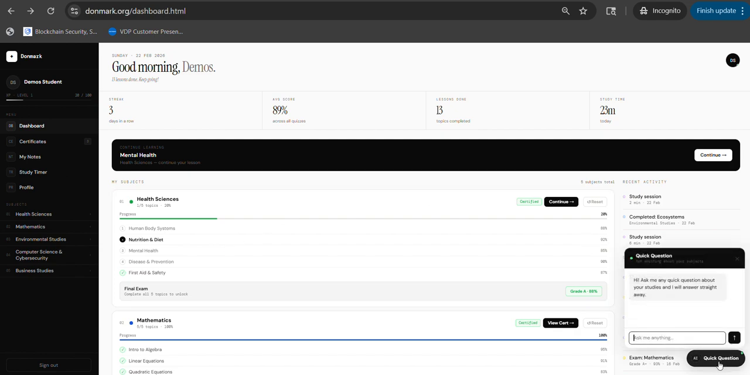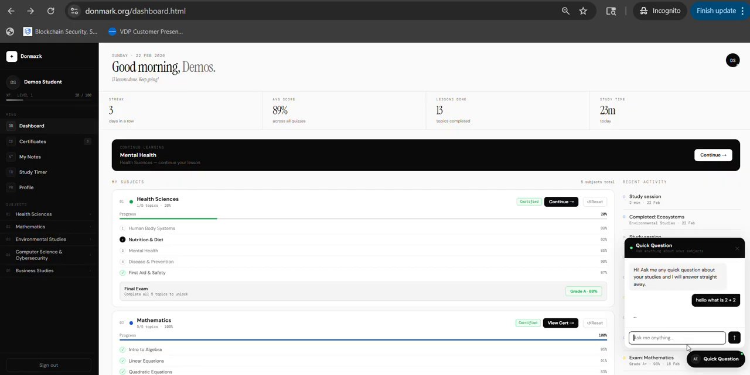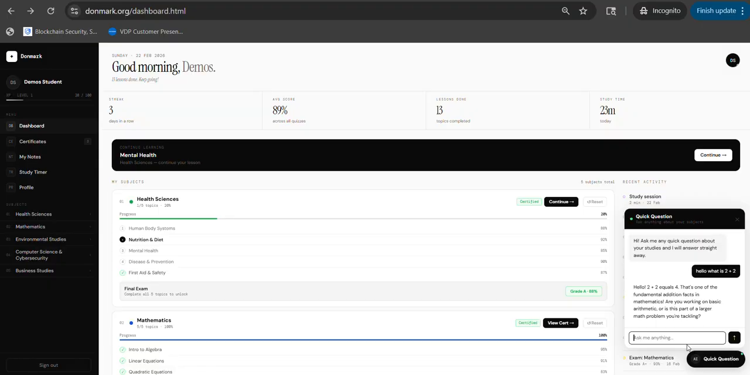Then we also have the chat box here. We can ask general questions. Hello, what is 2 plus 2? There's also another way to ask as a teacher, or you can probably start a course.